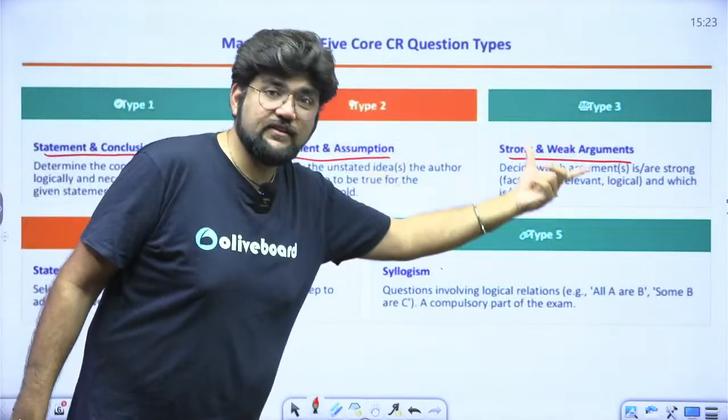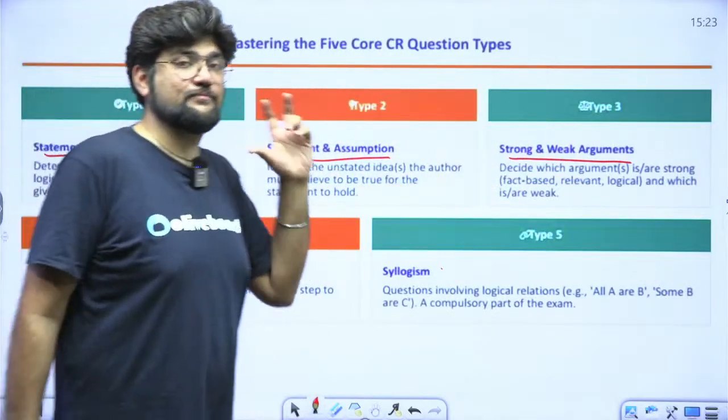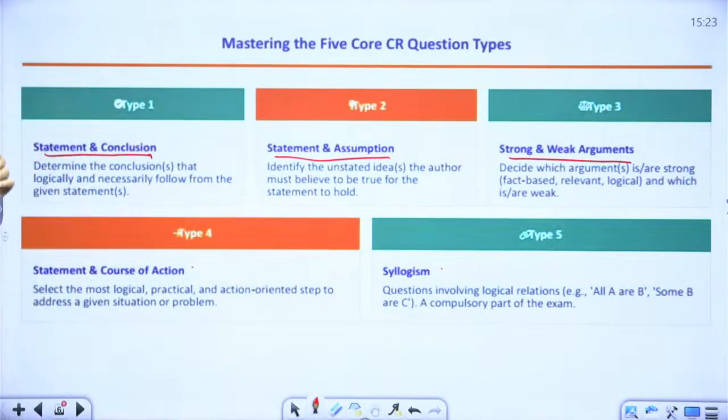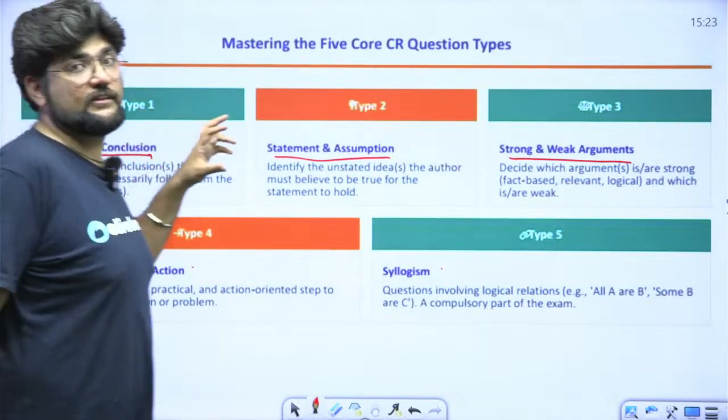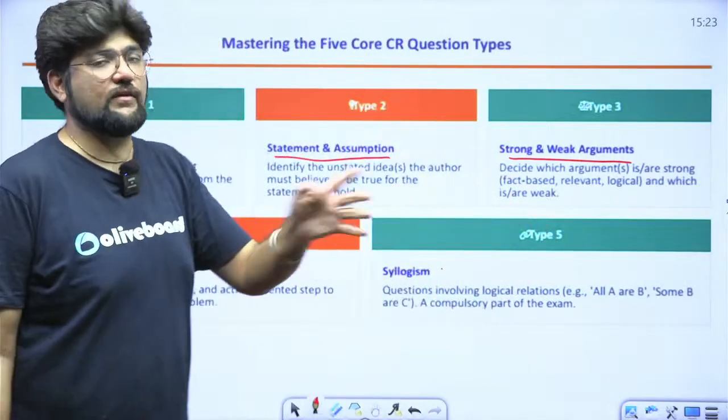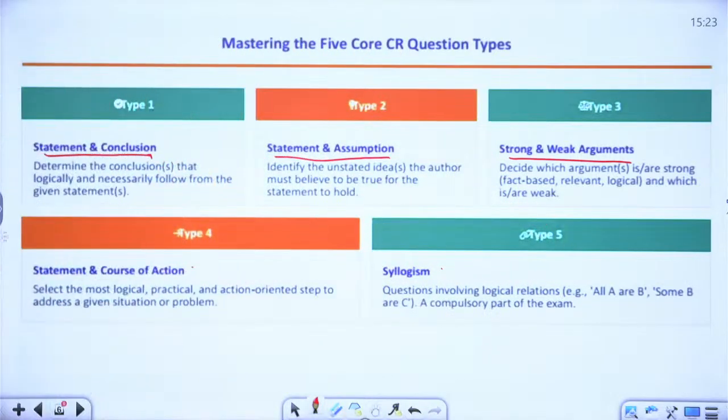So that challenges you from that perspective. Every topic tests a different aspect in your brain, right? And that is why everything has to be looked at with a different lens. You can't just randomly generalize everything and approach it with some 4 or 5 rules. Never do critical reasoning like that.